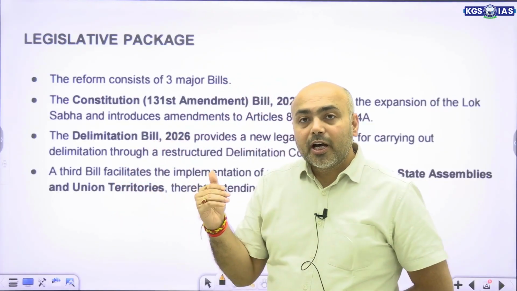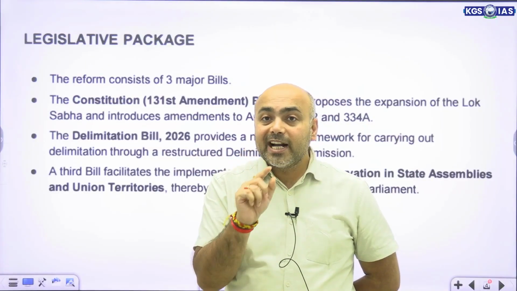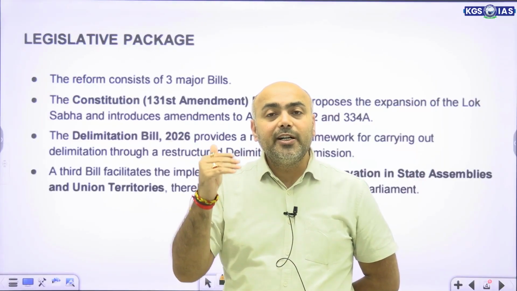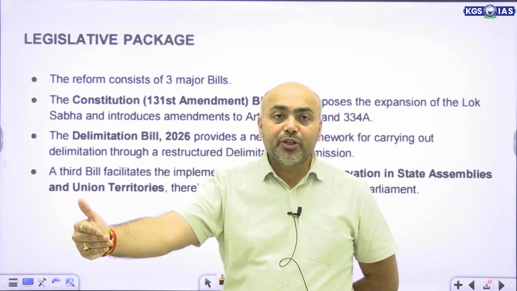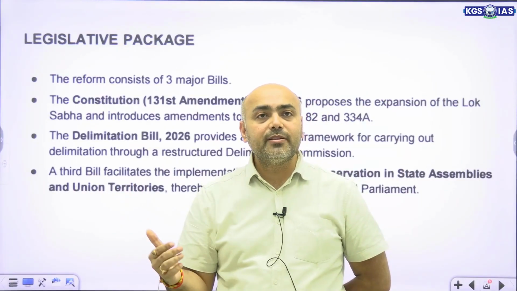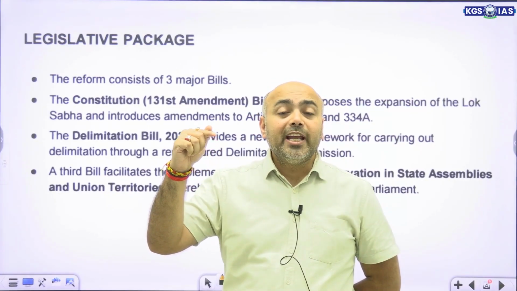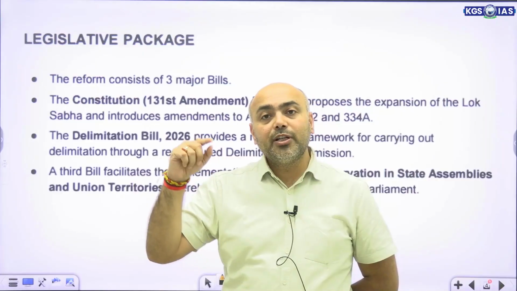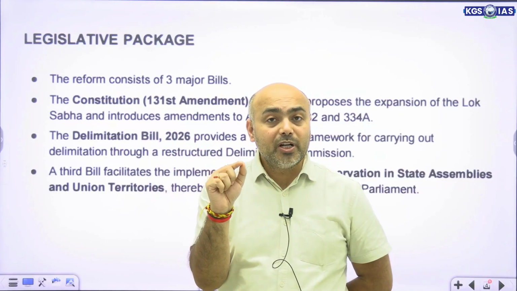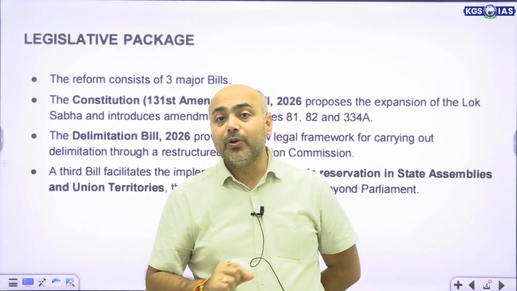So this attempt was made to amend that provision, in fact remove it, and conduct a delimitation from 2026 onwards according to the 2011 census. That is not the 2031 data, but the 2011 population data, and the delimitation would be conducted on the basis of that data.